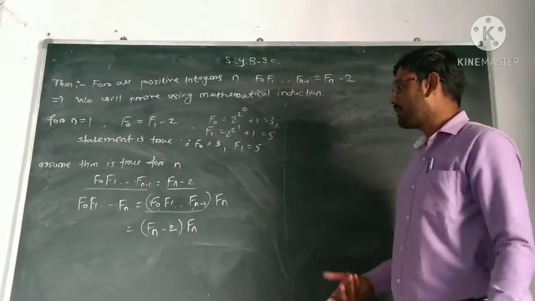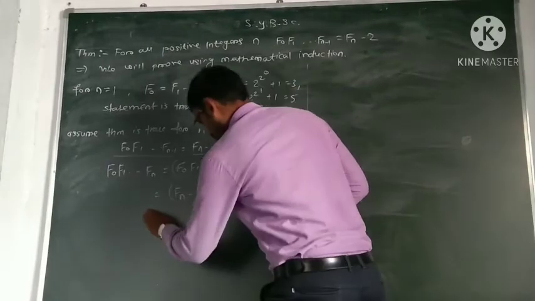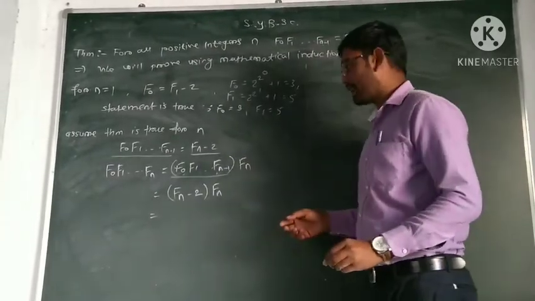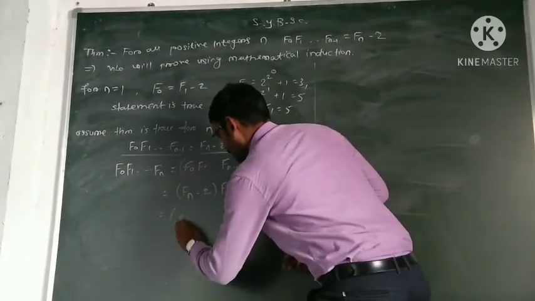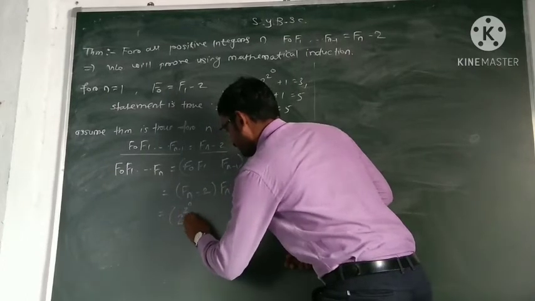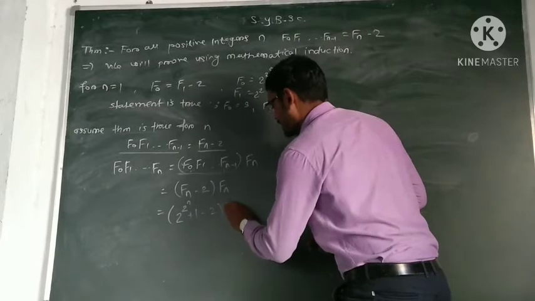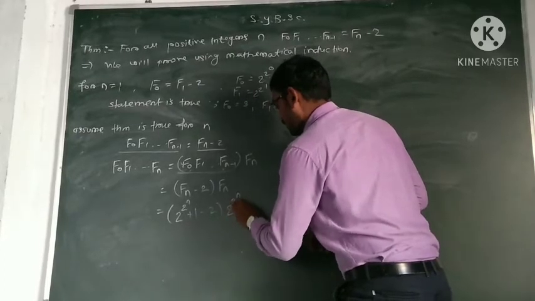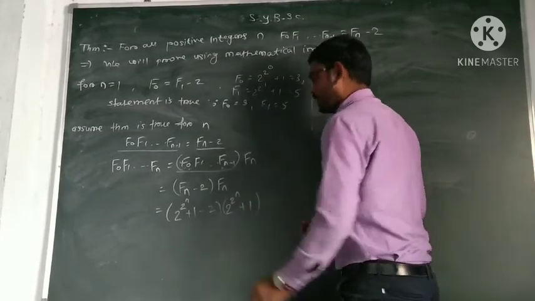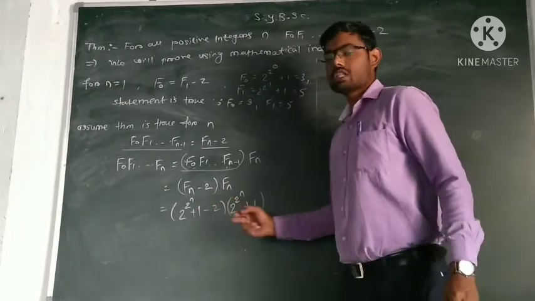Now what is Fn? We know Fn is always equal to 2 raised to power n plus 1. So Fn minus 2 is 2 raised to power n plus 1 minus 2, which is 2 raised to power n minus 1, and Fn is again 2 raised to power n plus 1.